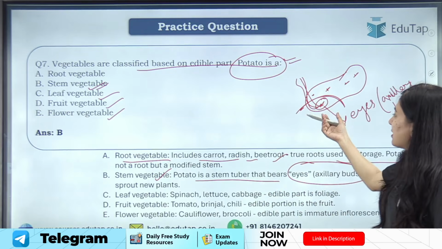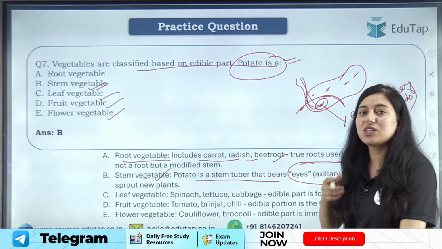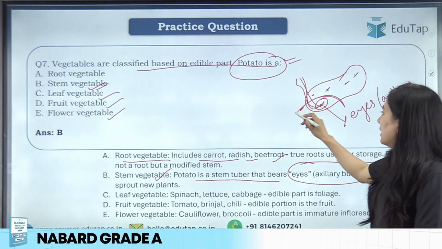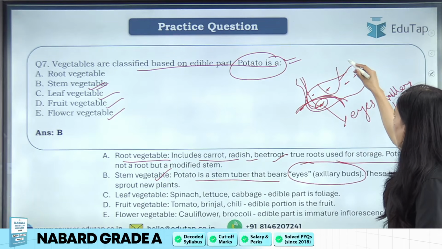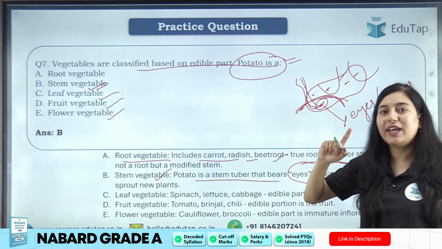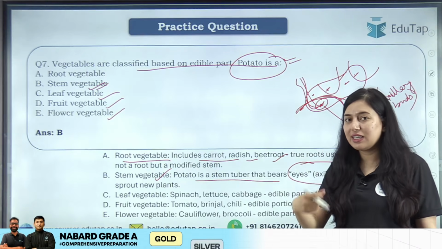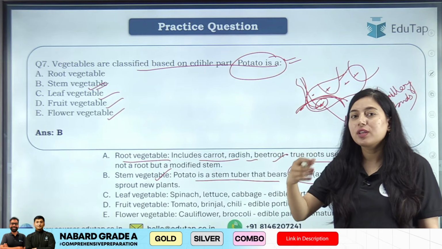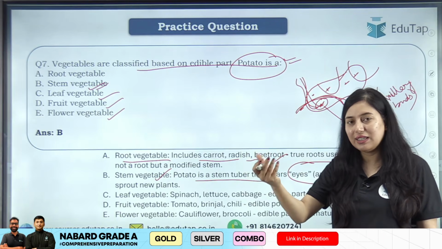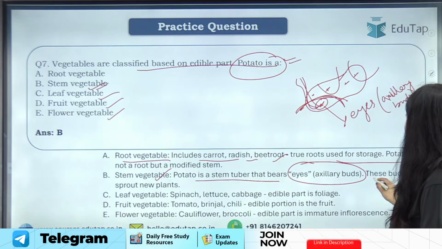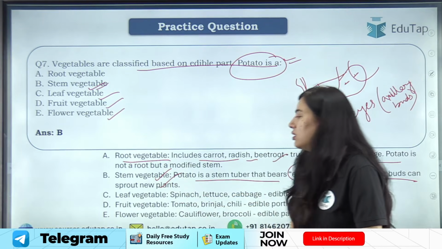Clear? So this is one of the ways of propagation in potato, where we cut potato, having at least one eye or one axillary bud, and we sow the potato, and from that axillary bud or eye, a new potato plant germinates. Clear? So these buds can sprout new plants.